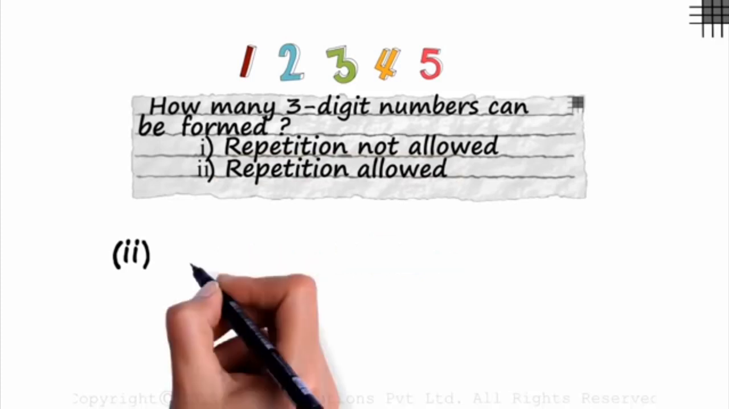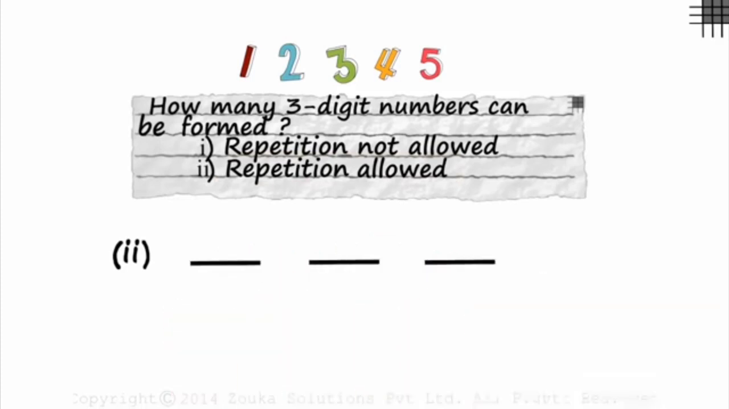So we have 3 slots for the 3 digits. How many 3-digit numbers can be formed when repetitions are allowed? I want you to try this. Remember, repetitions are allowed. So now we are allowed to consider all numbers which we had ignored earlier. We should have the possible numbers greater than 60. Try it.